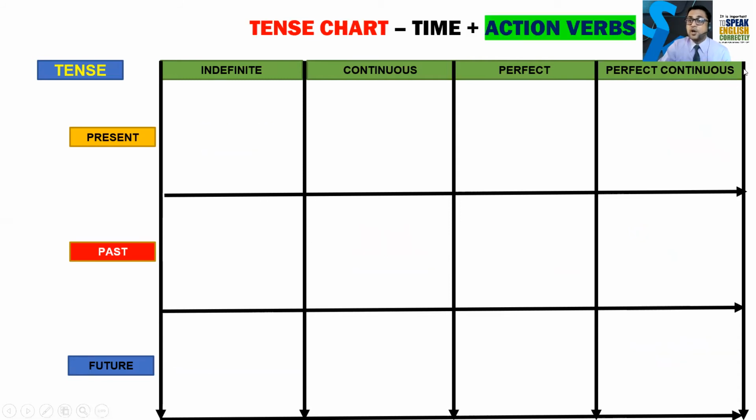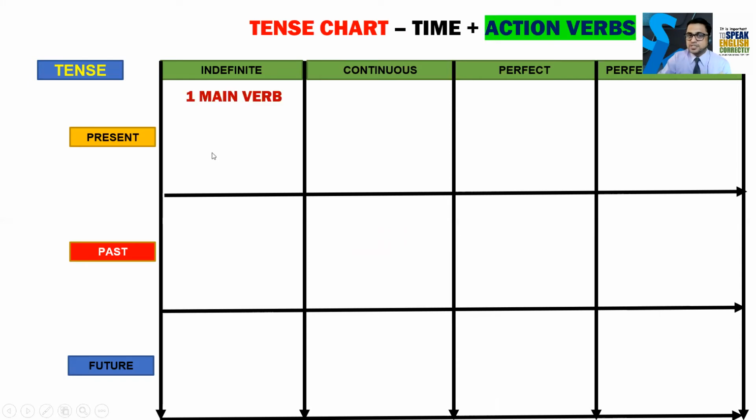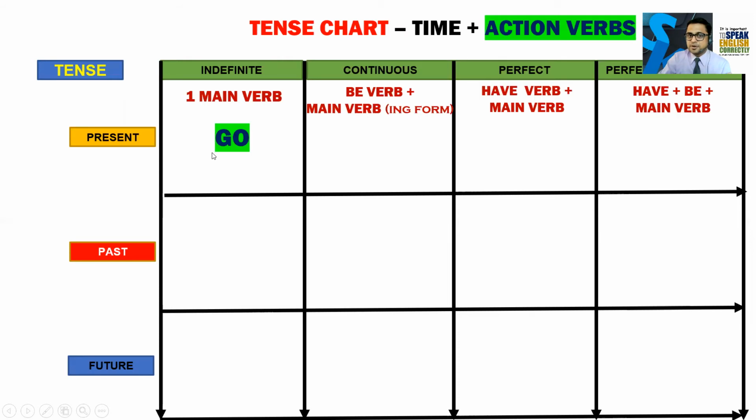So now we will see what kind of verbs you can use in tense. Present indefinite has one verb. Suppose these are the verbs, so I can write go. Present continuous has two verbs, be verb and main verb, so I can write is as a be verb, and the main verb is go, which will be in ing form, so going.